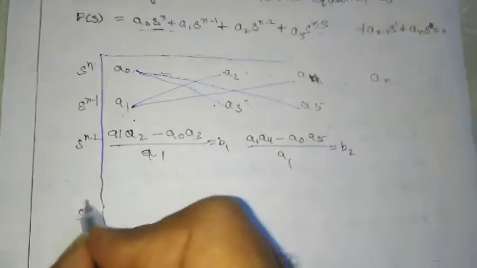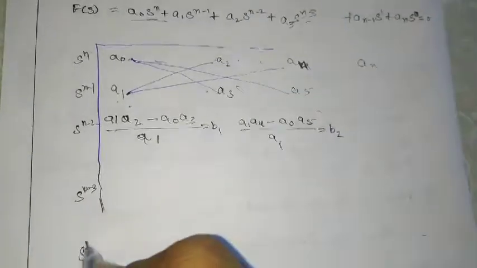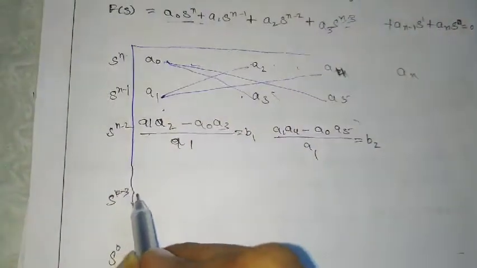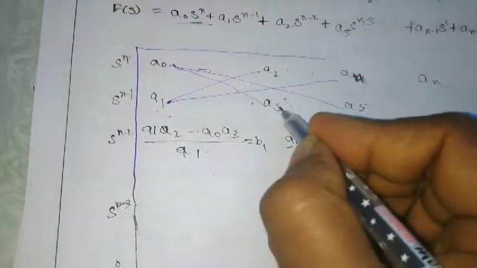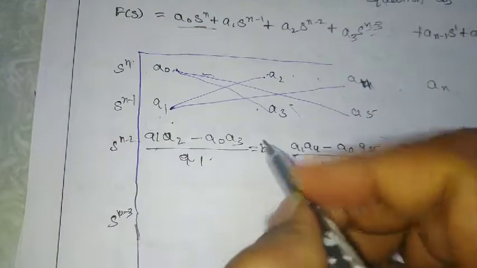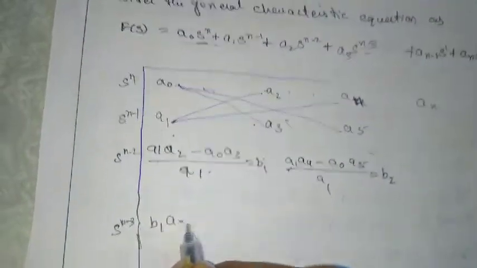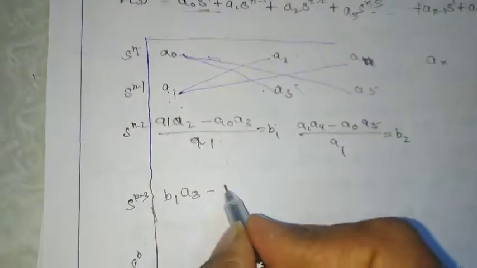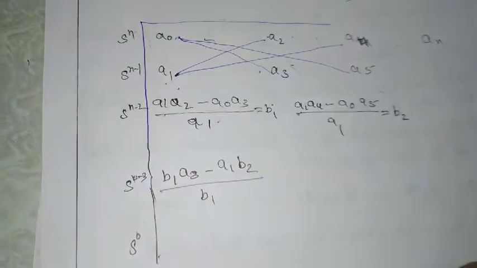Next, I am calculating the s power n minus 3 term, and so on up to s0. For this calculation, this one should multiply with this, minus this one with this one. So that is b1 a3 minus a1 b2, divided by b1.